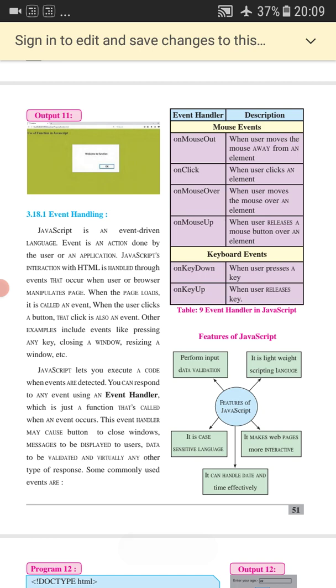Next is keyboard events. In case of keyboard events, the user can make use of onkeydown and onkeyup. The event will occur when the user presses the key, or when the user releases the key. Again, it depends upon the user what type of event we want to use. Program number 12 and program number 10 are examples where they have used alert boxes and created a form.